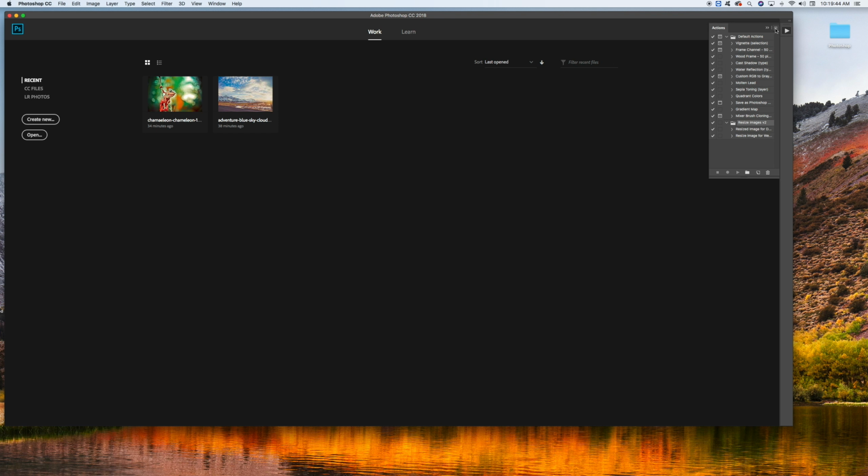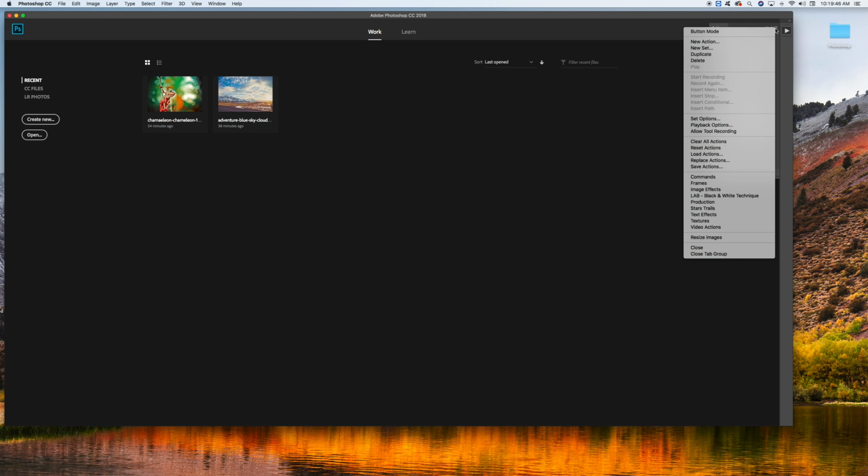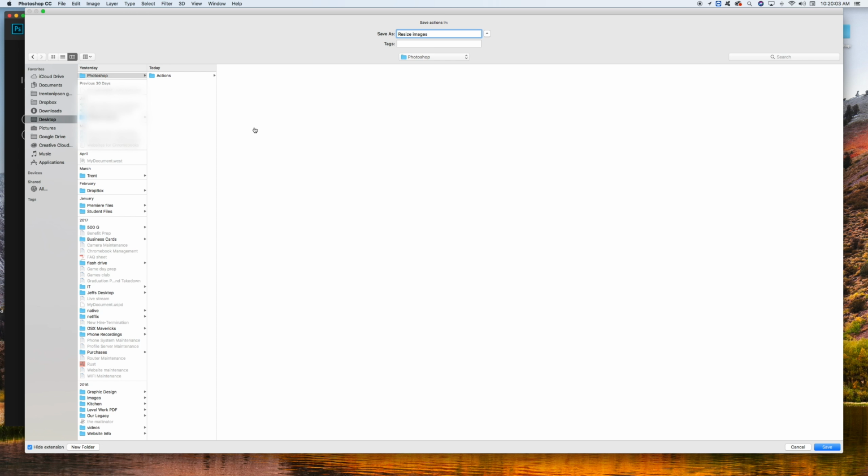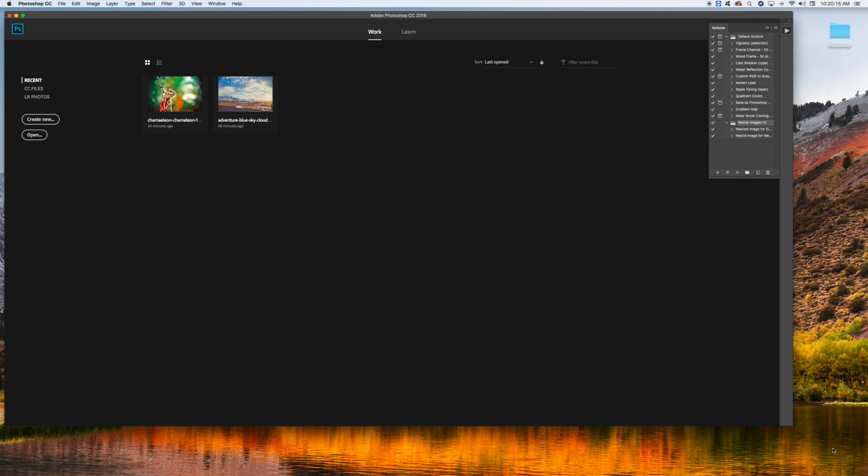Inside the action panel, you'll want to click on the menu button for it and click on Save Actions. Inside of Actions, you'll want to name the action, and also you'll want to have a folder selected that you will save it to. So on my computer, I have a folder called Photoshop on the desktop, and inside it I have what's called Actions. Here is where we'll save the action. And for saving actions, that is all that we have to do.